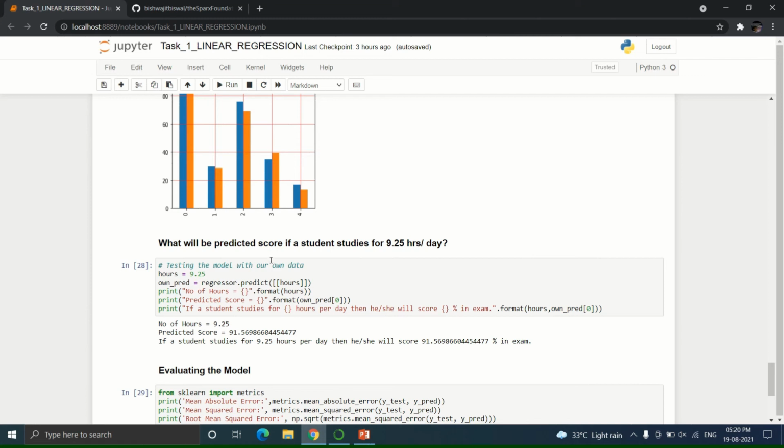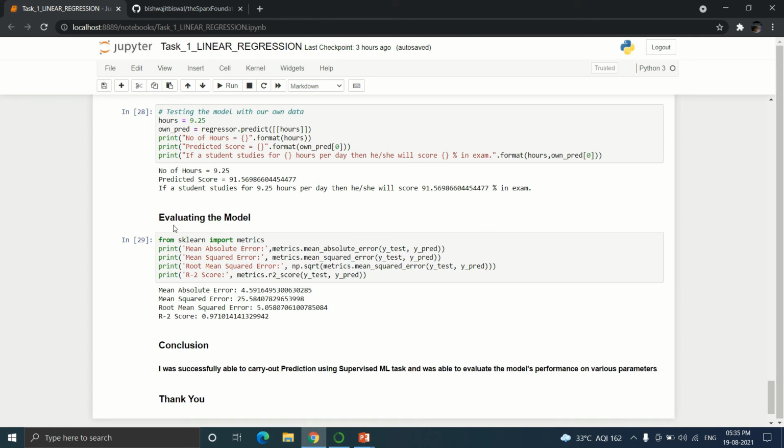Now the main task or the question is to predict the score of a student who studied for 9.25 hours every day. So by the model we trained above, we can get the predicted score, that is 91.56. So if a student studies for 9.25 hours every day, then she will score 91.56 percentage in the exam.